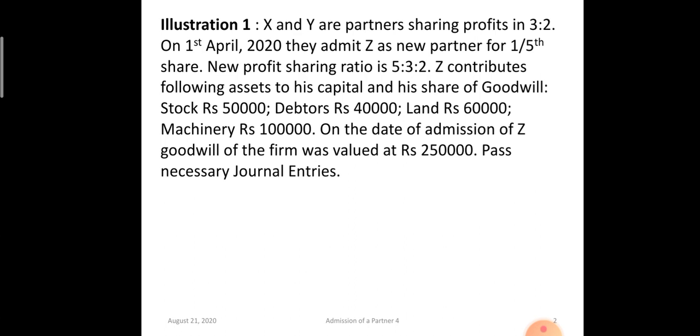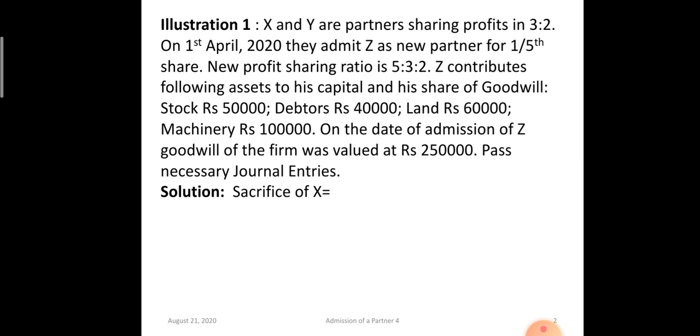Z contributed the following assets to his capital and his share of goodwill. Here he is not bringing cash, he is bringing assets like stock for 50,000, debtors 40,000, land and building 60,000, and machinery valued at 1 lakh rupees. On the date of admission of Z, goodwill of the firm is valued at 2,50,000 rupees. So 2,50,000 into 2 by 10, he will be bringing 50,000 for his share of goodwill.